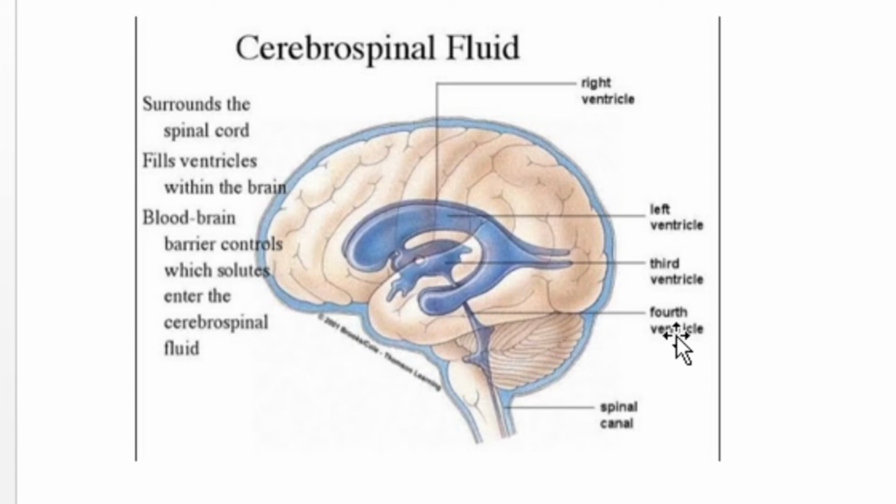Then next, what is the function of this CSF? That is very important. That can be asked as a 2-mark question. Here, what are the functions? It provides nutrients and oxygen to the brain tissue because brain tissues are immersed in this CSF, and it also regulates the pressure inside the brain. And the third point is that it protects the brain from injuries and other external shocks.